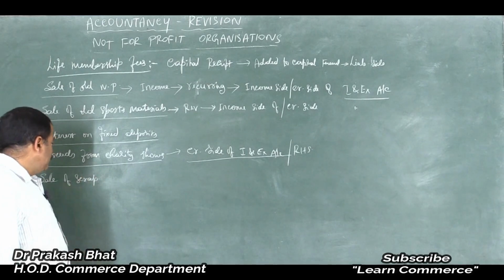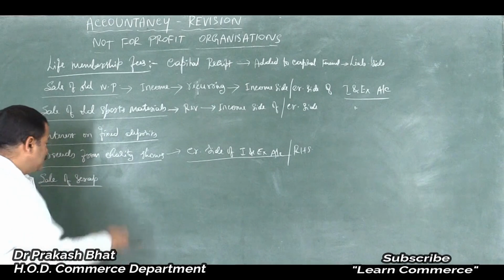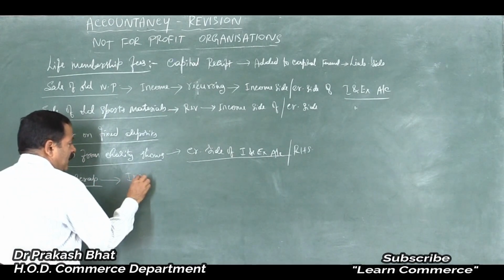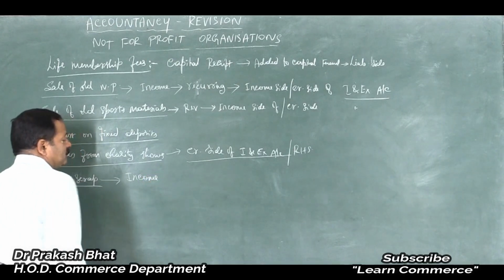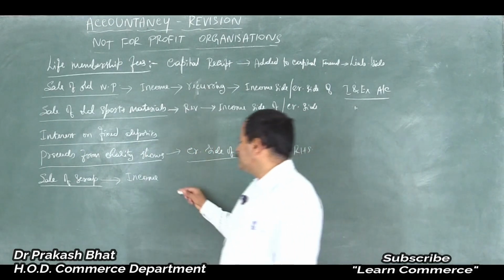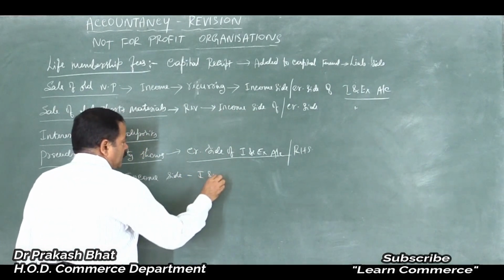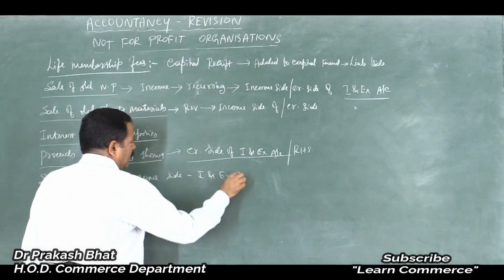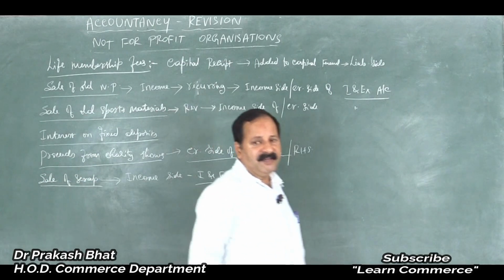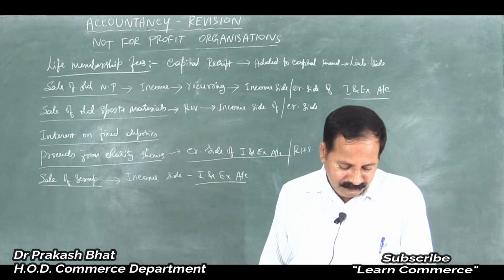All these things we may sell as scrap. So it is a regular phenomenon. We have to treat it as regular income and as a revenue item, and it should be entered on the right hand side of the income and expenditure account. That is another item.